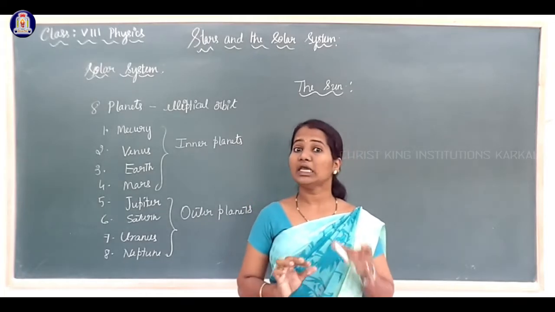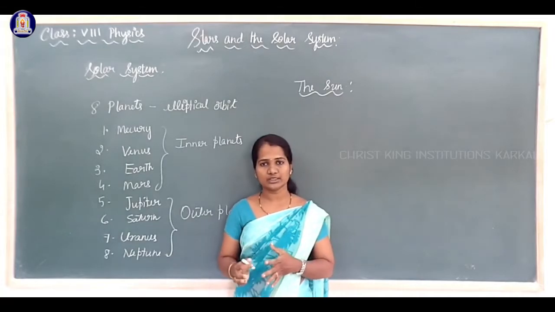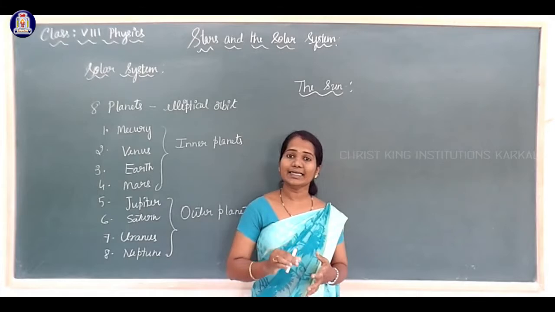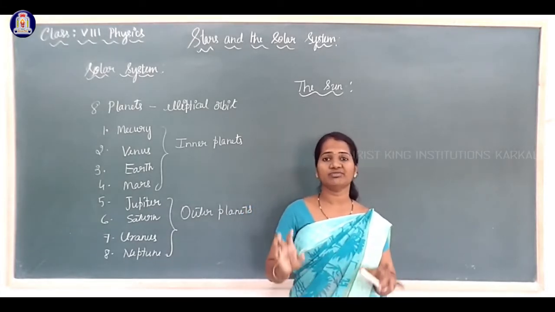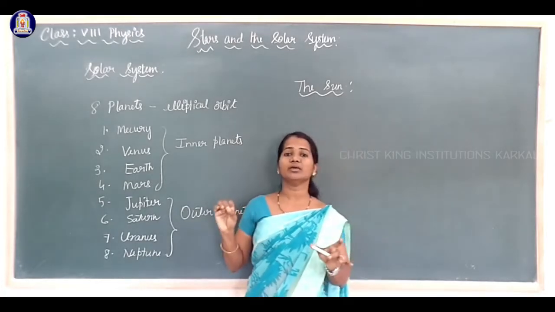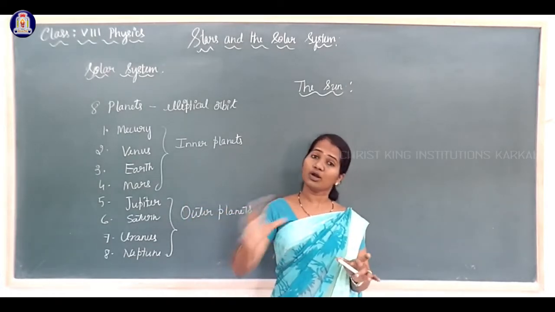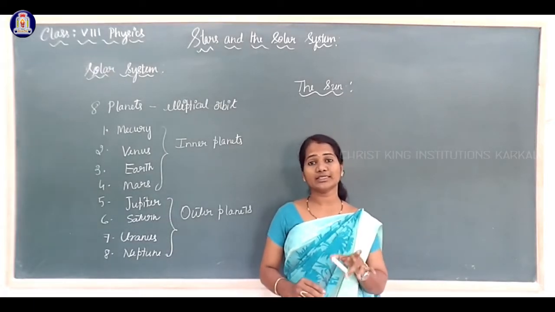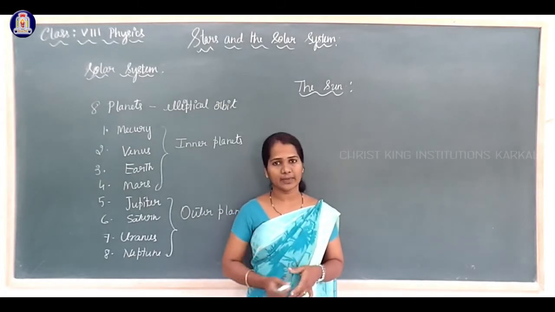Sun is the main source of energy for all of us. Sun produces light energy as well as heat energy. We get light and heat energy from sun. Not only for the human beings, not only for the living beings who are there on the surface of the earth, in fact, for all other planets, sun is the main source of energy. Sun provides light energy as well as heat energy for other planets also.